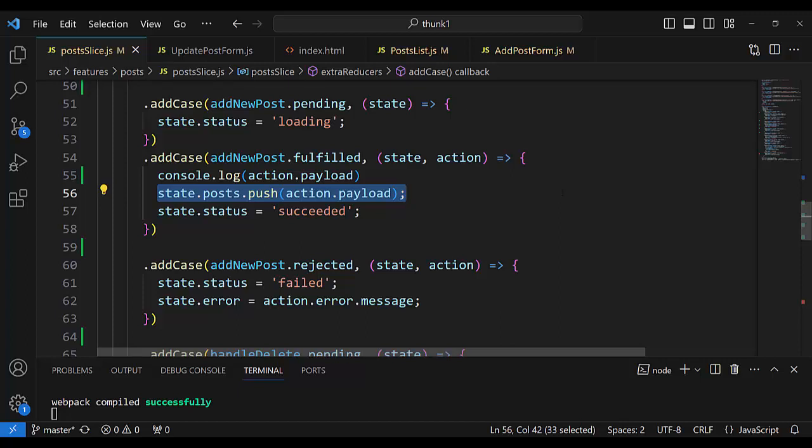No, thunk dispatches only fulfilled or rejected. It is like a promise. A promise either returns an error or it's okay and gives us the payload. Only two outcomes, one or the other, only one of them, and the thunk dispatches only one.